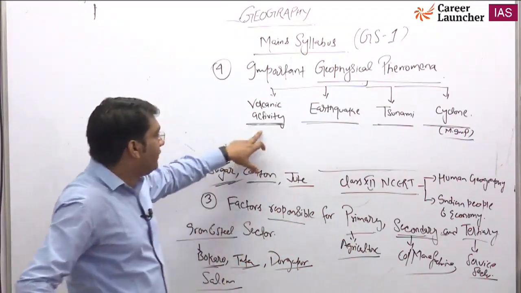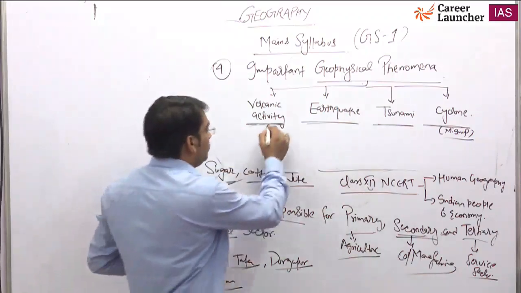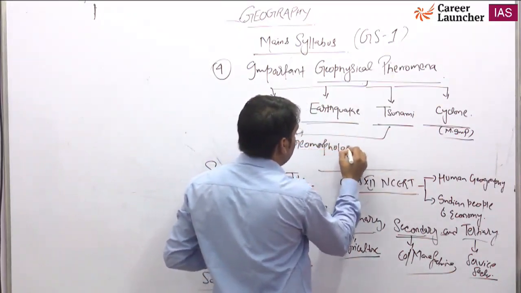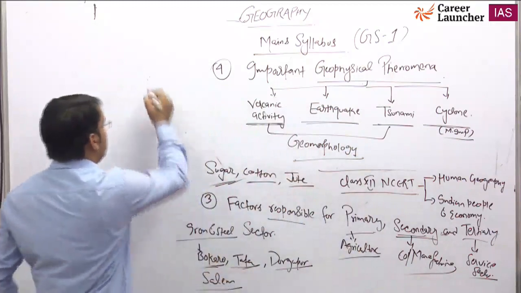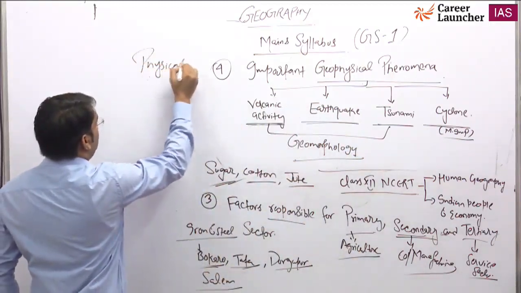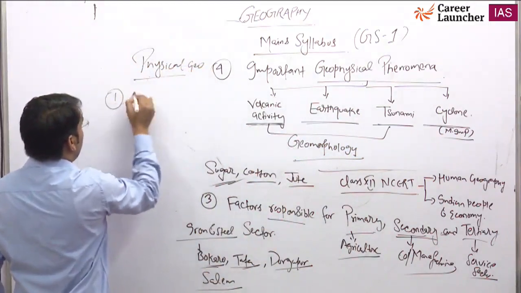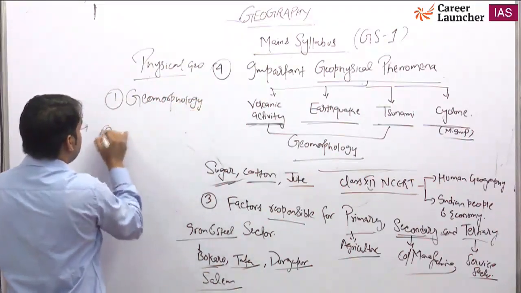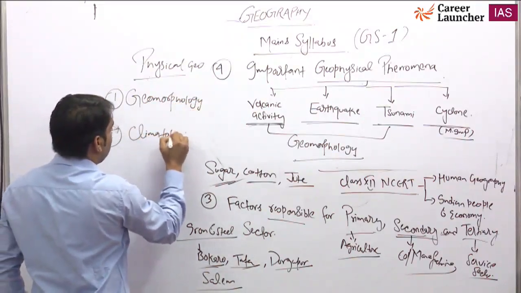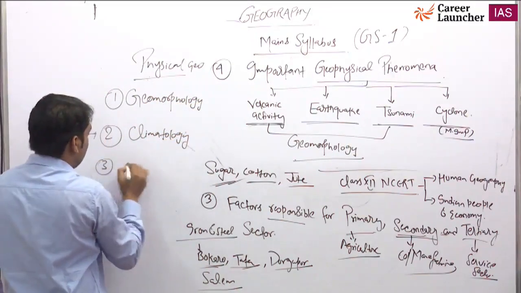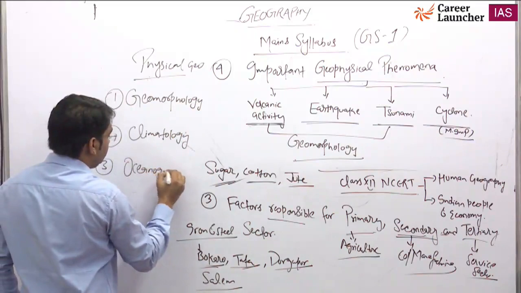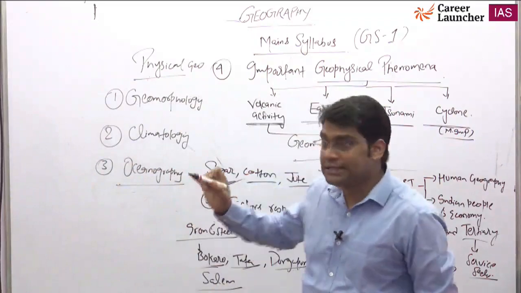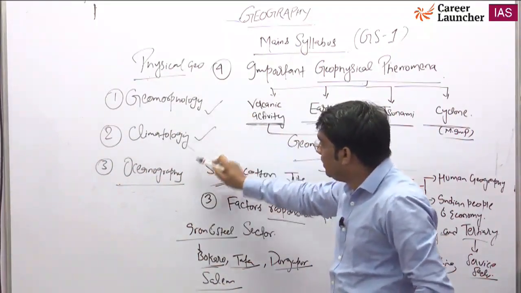Okay, so volcanic activity, earthquake and tsunami, all these three we will do in geomorphology. You know, the subject, when we talk about physical geography, basically includes your geomorphology. Second is your climatology. Third includes your oceanography. Okay, these are the three important parts of physical geography.